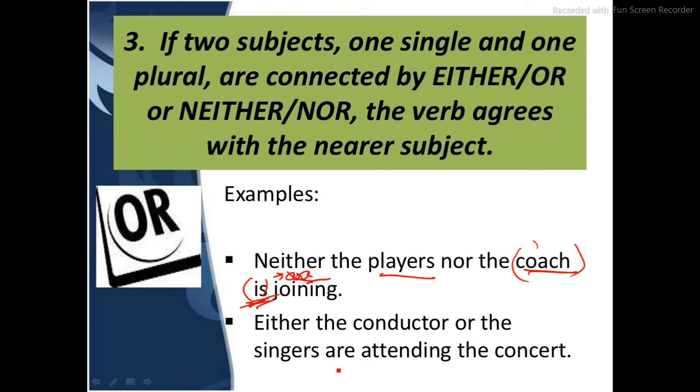Neither the conductor nor the singers are attending the concert. Now again, look, singers stand close to are, so therefore we are using it in the plural form. We are not using it in the singular form because singers itself is in the plural form. So if a sentence uses neither nor or either or, then you will look at the subject which is close to the verb, and then you will decide whether the verb should be in the plural or in the singular form.